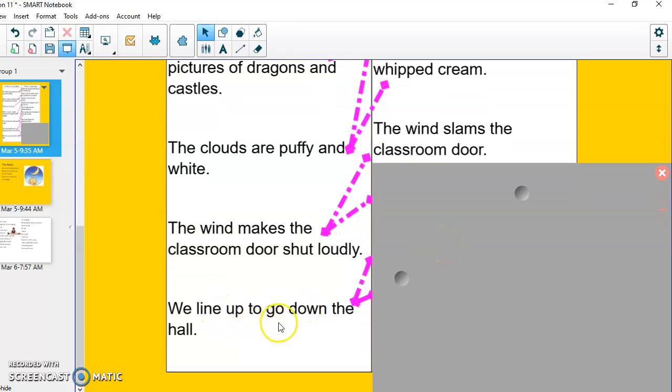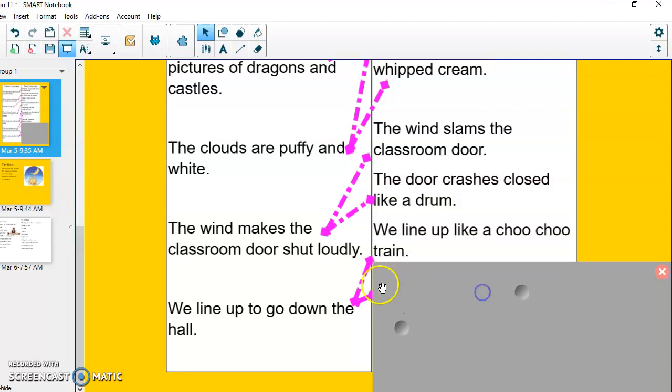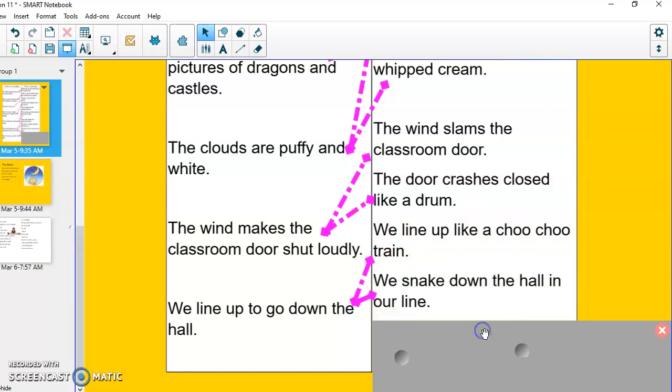We line up to go down the hall. Could we make that sound any more poetic? Ooh, there was another one for the wind slamming the door. Sorry about that. The door crashes closed like a drum. I like that too. How about we line up like a choo-choo train? That's a lot more visual. Or we snake down the hall in our line. Love it. Instead of we line up to go down the hall, we snake down the hall in our line. That's pretty awesome. That's major poetic language.